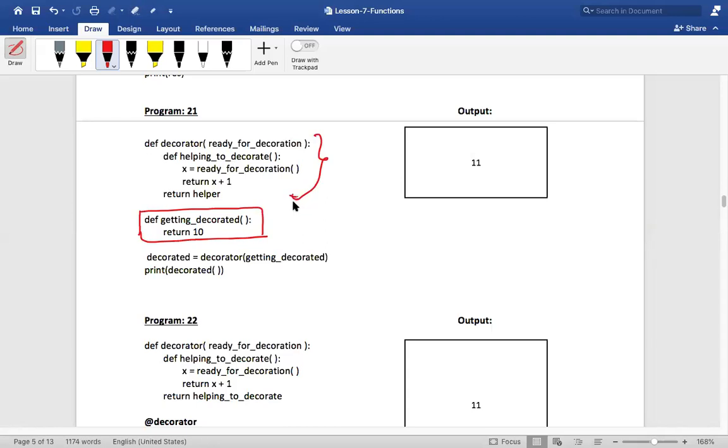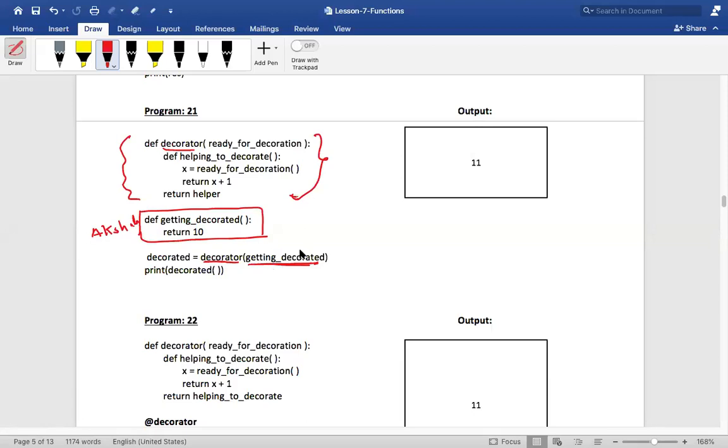You'll have to memorize a few things. You'll have to know how to create decorators. Shall we start? So the first thing is that decorator. This is the beauty parlor, isn't it? To the beauty parlor, we are giving an input. What is the input? The decorator is a beauty parlor, and the input is getting decorated. I'll call it the Akshada function. So to the decorator function, we are actually passing this getting decorated function, isn't it?